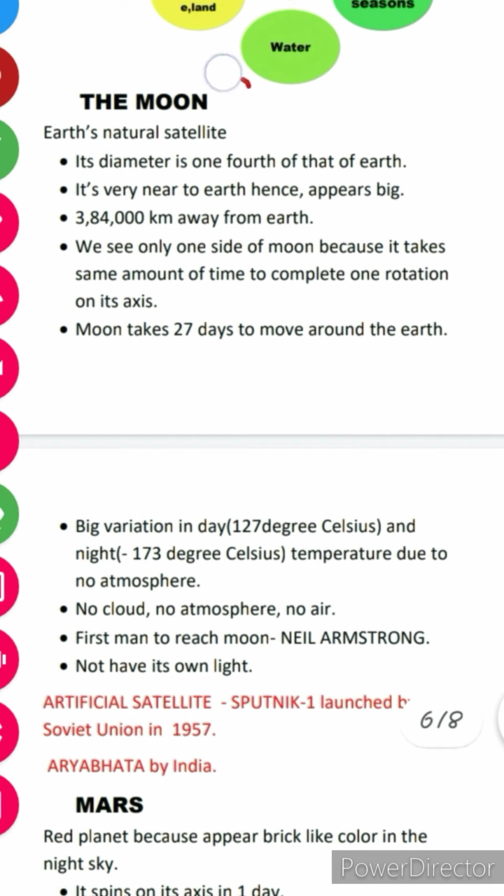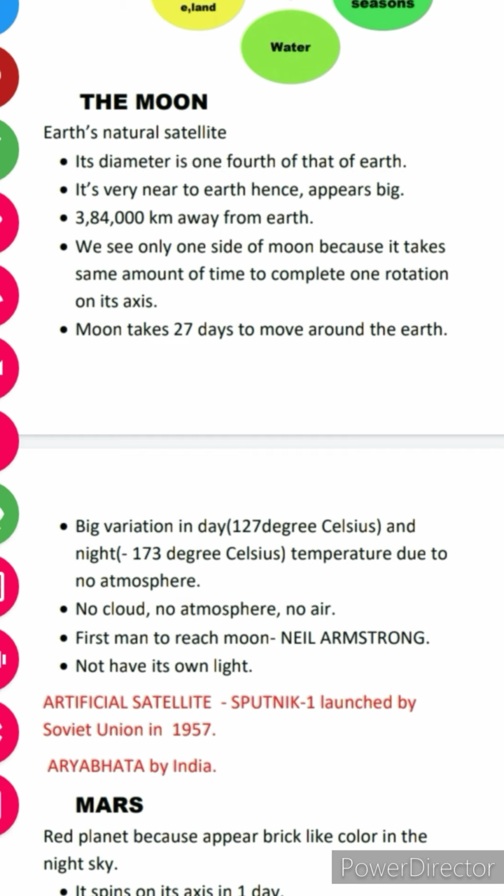Moving on to the next topic, the Moon, Earth's satellite. Which satellite? Earth's natural satellite, because it is gifted by nature to us. Its diameter is 1/4 of that of Earth. It's 4 times smaller than the Earth. It's very near to Earth, hence appears big.